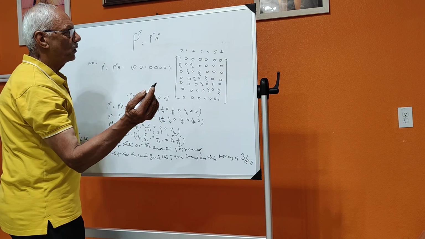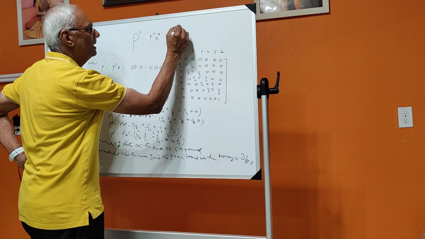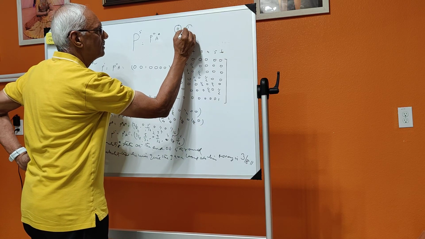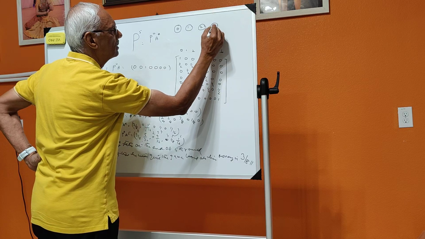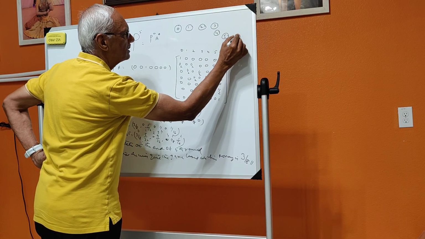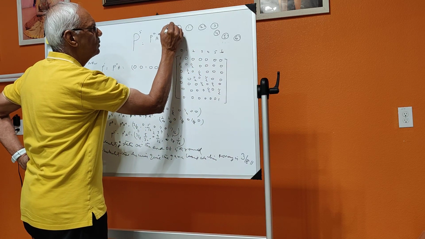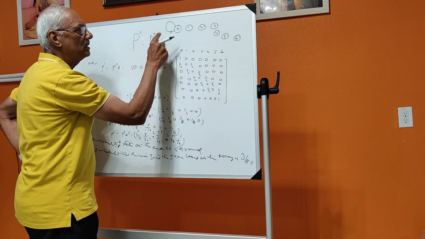And that is the probability diagram I can give you like this. That is the state diagram. This is 0, 1, 2, 3, 4, 5, 6. Now if he is at 0, 0 to 0 is an absorbing state.